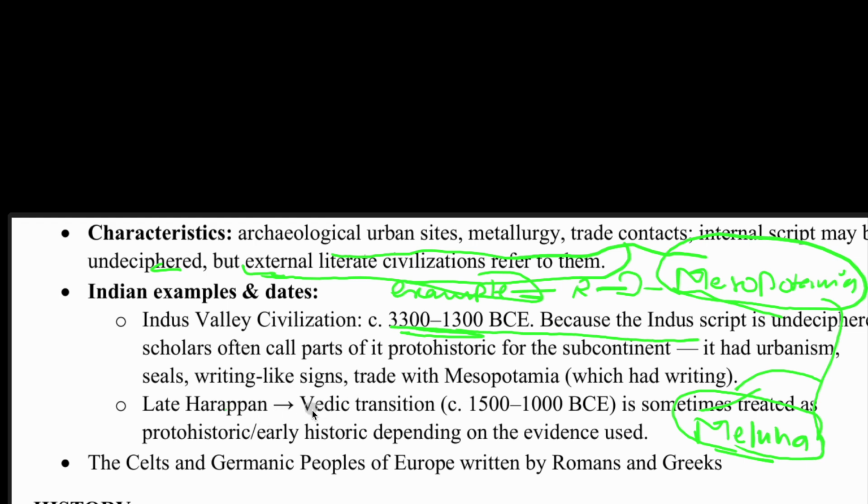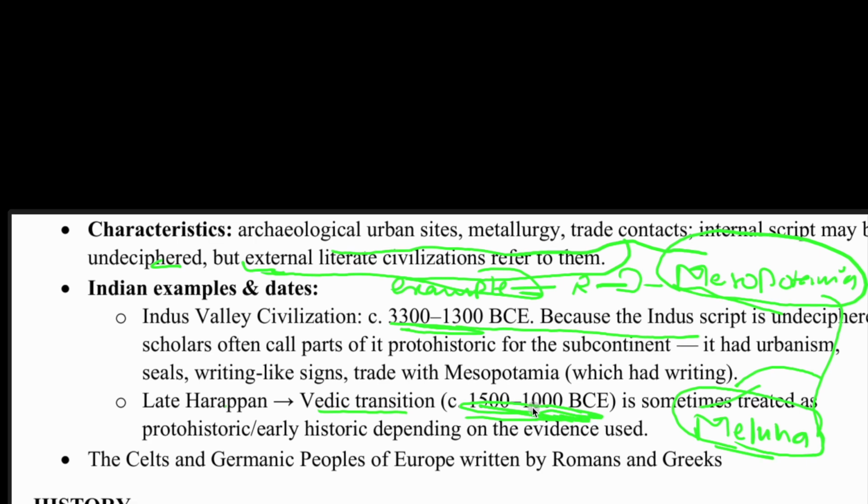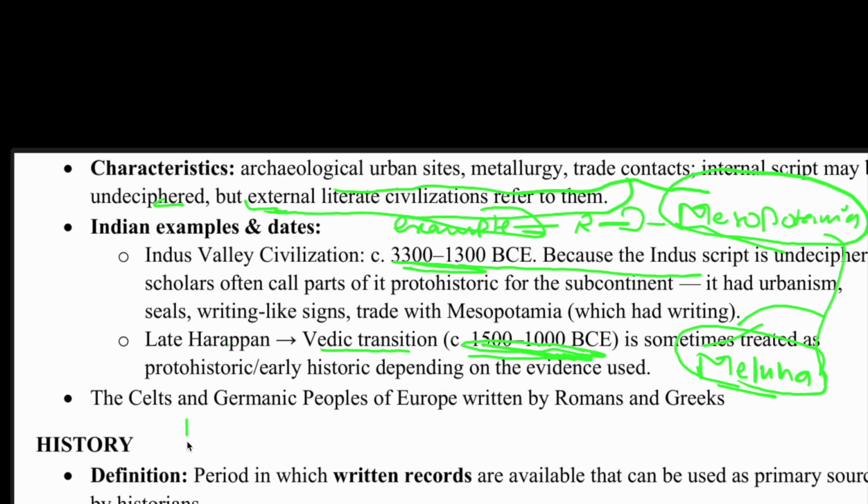The Vedic transition is from 1500 to 1000 BC. The Vedic age is also divided into two parts, the early and the later Vedic. Now in the early Vedic age, we have Vedas.